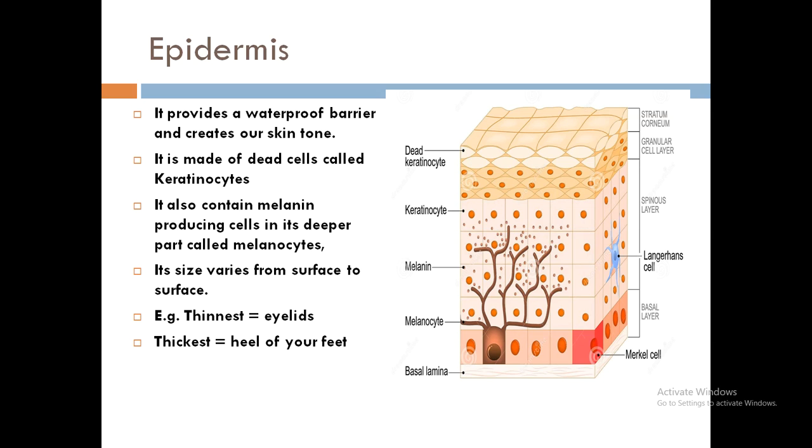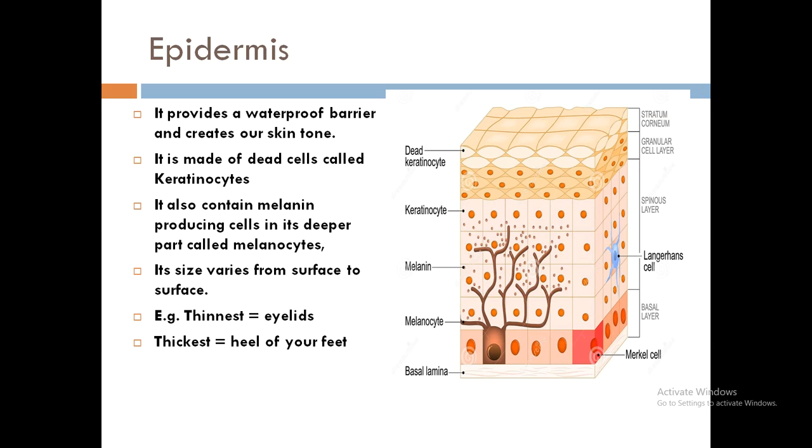The epidermis also contains melanocyte cells, but in the deeper layer. They are not in the uppermost layer of the epidermis. These melanocyte cells produce melanin. It is also a protein which helps protect us from the ultraviolet rays of the sun. The skin color depends upon the concentration of melanin. If the melanin concentration is high, then the color of the skin will be darker, and if it is low, the color of the skin will be fair or white.